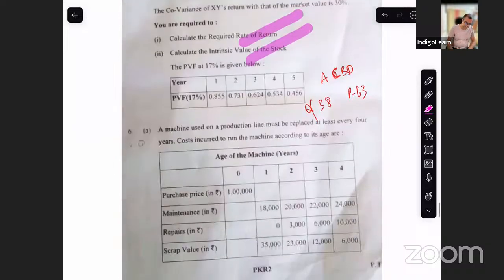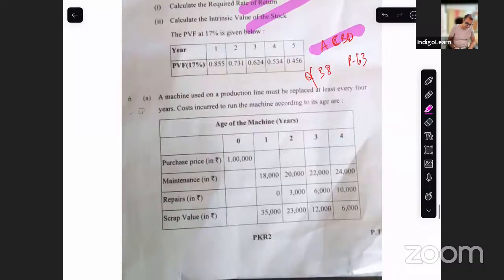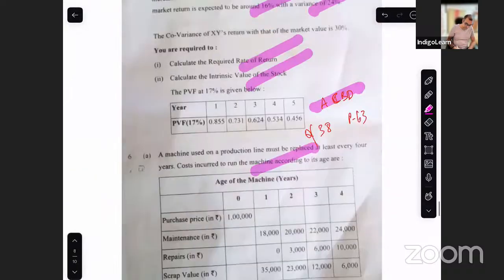Very, very similar. Then 6A, this is advanced capital budgeting. I told you that there will be a question from this chapter because this is the first attempt when this chapter has been introduced. So you will have a question, and they have given a question on replacement. Future replacement, ignore so and so, and future replacement with idle machine, revenues unaffected. Define the optimum replacement cycle, not replacement cost, my bad. Optimum replacement cycle. This is question number 38, page 63 of advanced capital budgeting decisions. This is also a question that I said could most likely come. So this is also a very simple question. There is nothing complex in this.